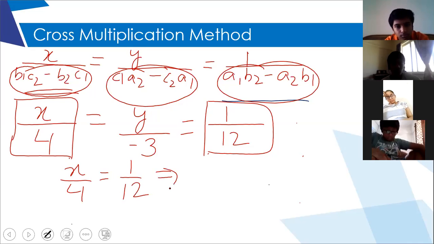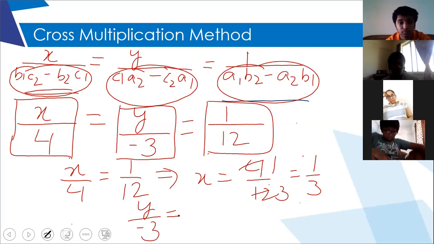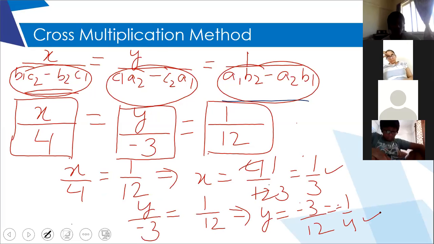So to get the value of X, I'm going to transpose 4, which is 4 upon 12, which is finally 1 upon 3. To get the value of Y, I will equate this Y upon minus 3 with again 1 upon 12, and again I will get Y is equal to minus 3 upon 12, which is minus 1 upon 4 after cutting. So this is how we get two values. So this is the method. Now I'm going to take the actual question and I'm going to solve it in front of you so that you understand how it is done.